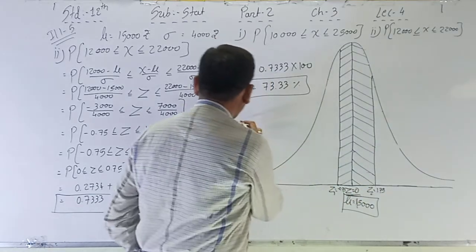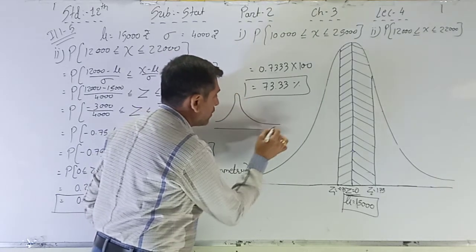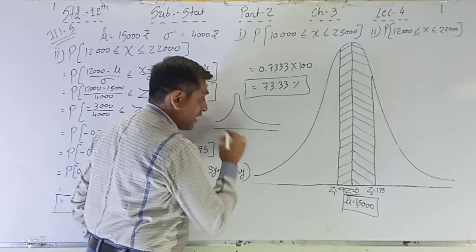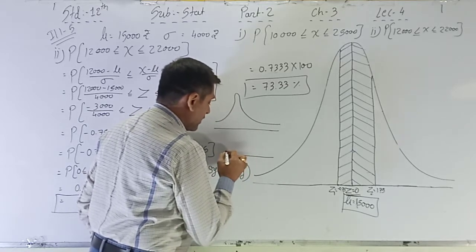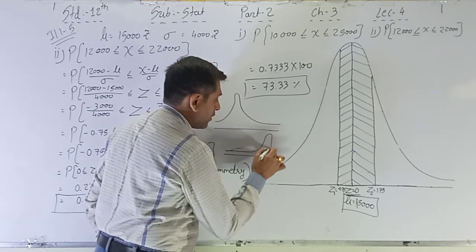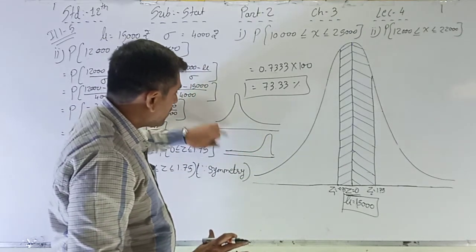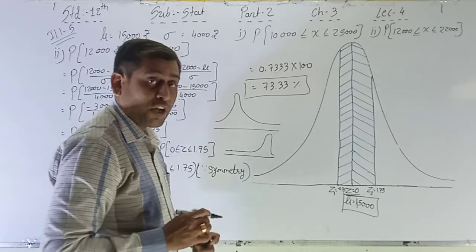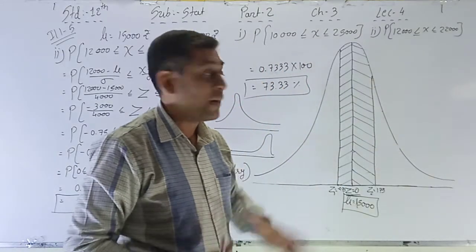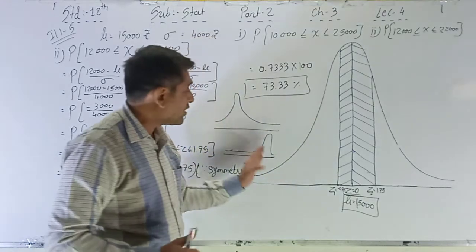See, if the diagram is just extended on the left hand side, or it is extended on the right hand side, see this one and this one, these two are skewed frequency distribution diagrams, and this one is the normal frequency distribution diagram, or you can say it's a symmetric frequency distribution and these are skewed frequency distributions.